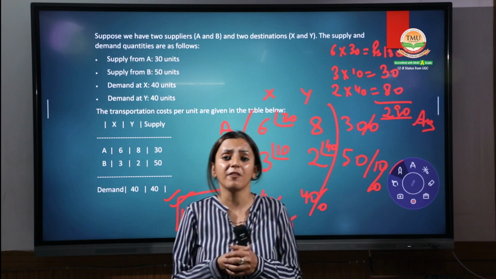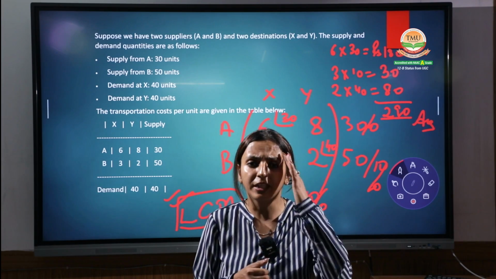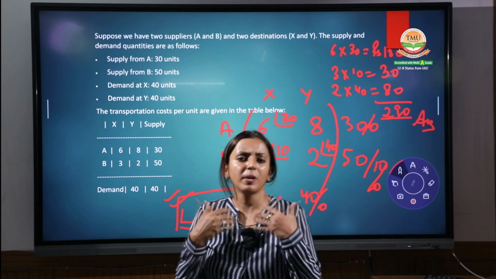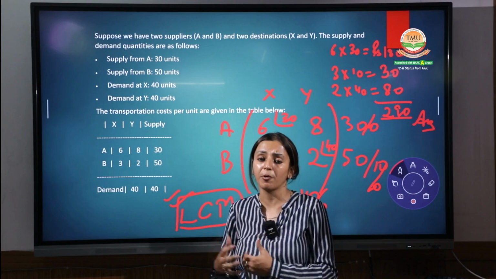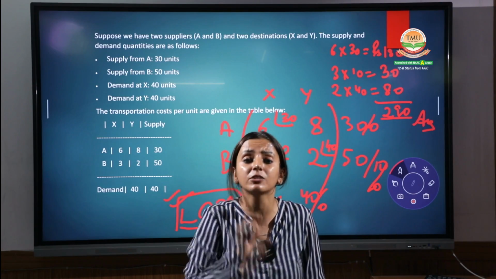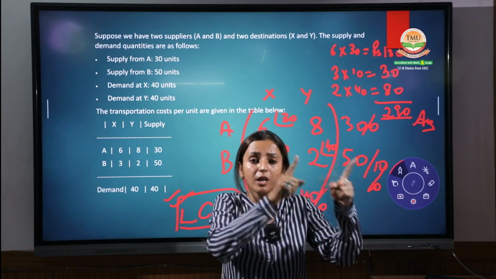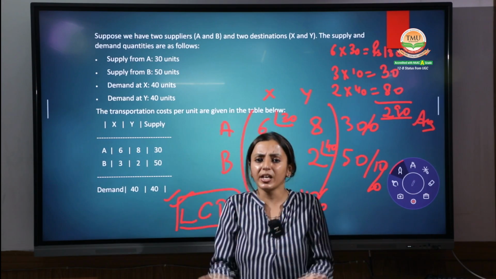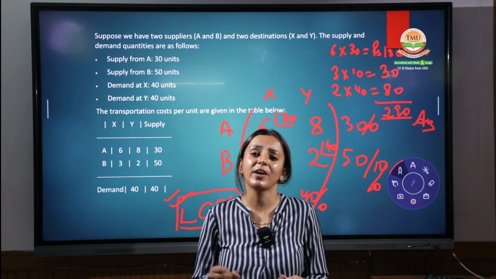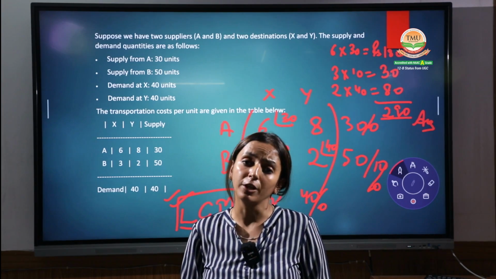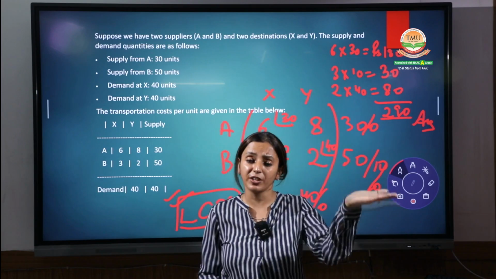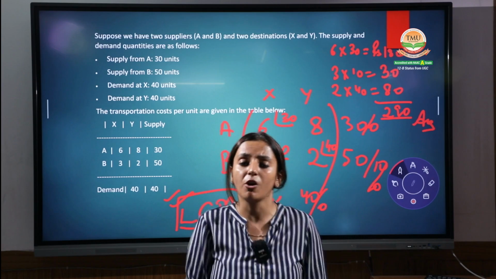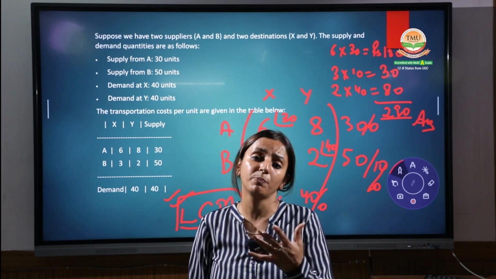One person has more focus on the costing point. They keep the cost in their mind and find out the least cost and then transfer it. Normally we also do the same process, like finding out which one is the least cost, from which area to this area the least cost is there, and we use that criterion. Definitely you can also use the LCM method and find out your initial feasible solution. In the previous session we used the northwest corner. Yes, many organizations are still using the northwest corner and they feel this is the best for their valuation.